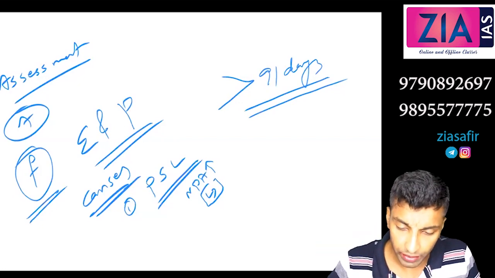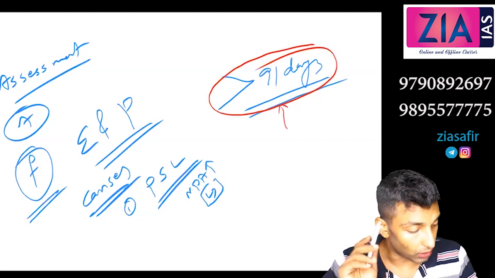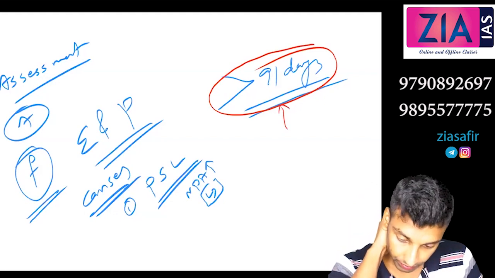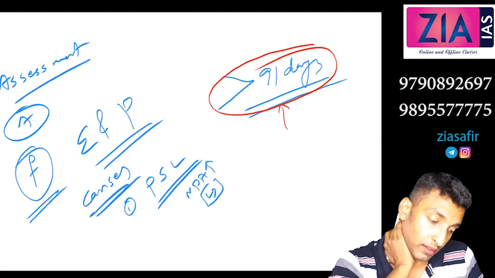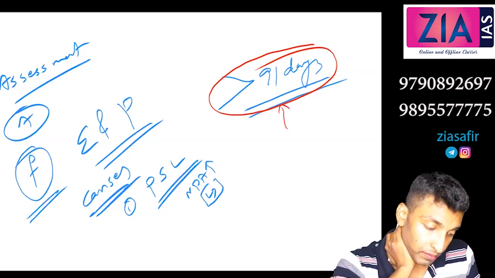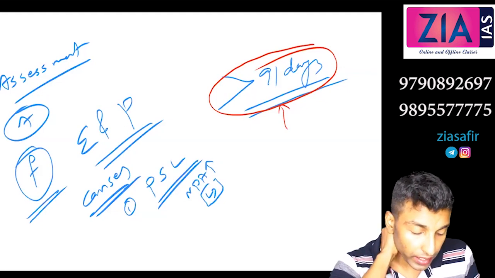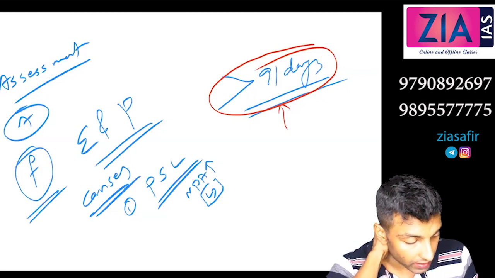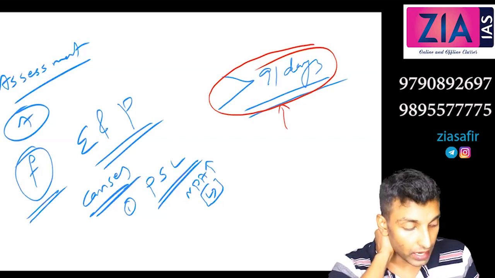Is there any different definition for NPA in case of agricultural loans? Yes, sir, there is a difference. It depends on the period of the crop, different for sugarcane, different for rice. It is one long duration cropping season or two short duration cropping seasons.